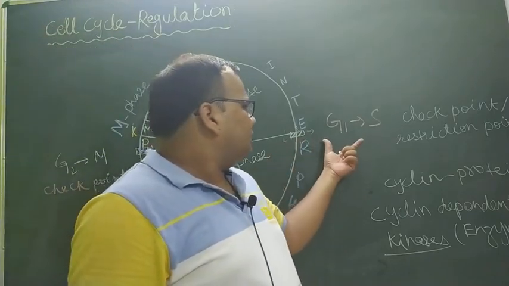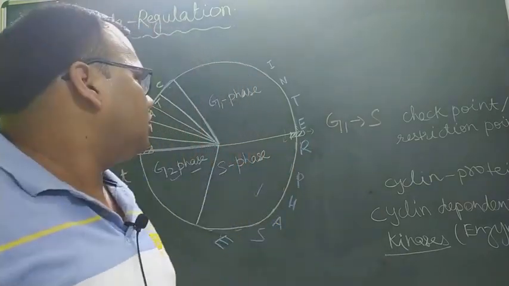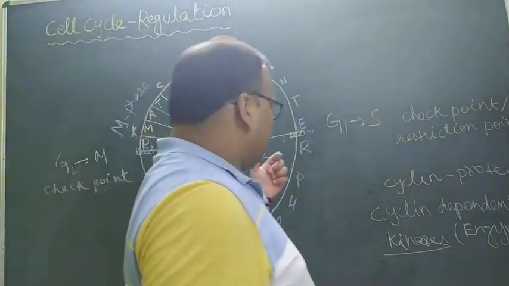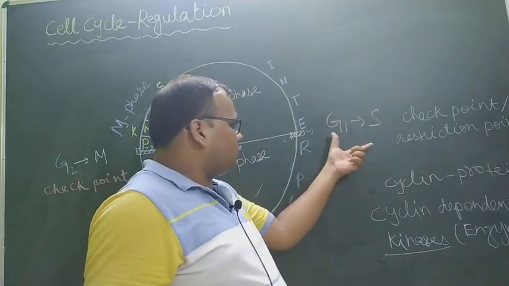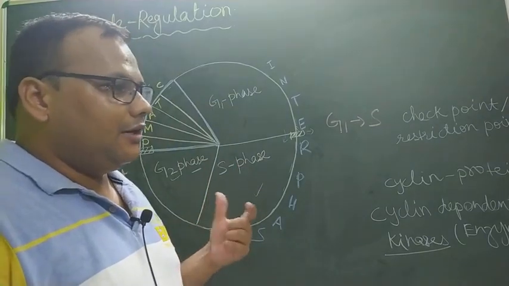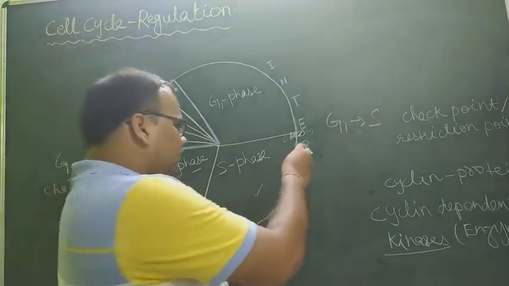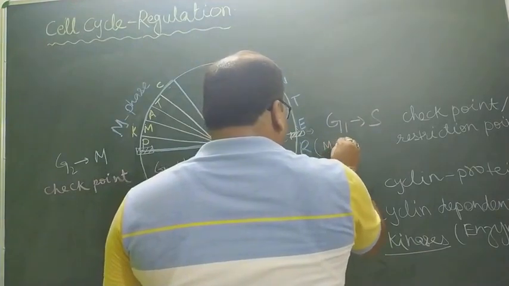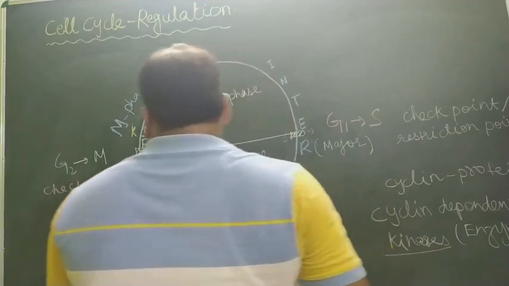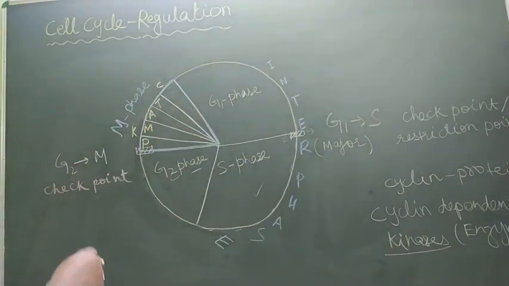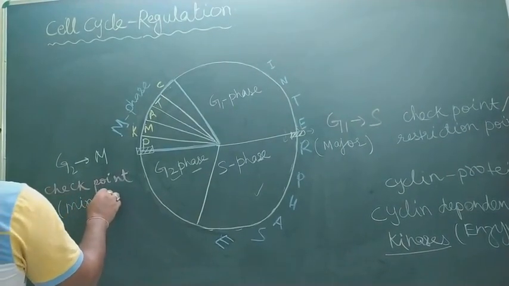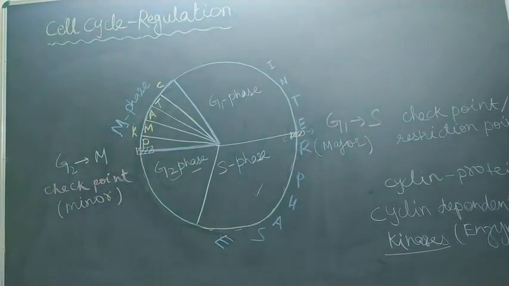This G1 to S phase checkpoint is called a major checkpoint because एक बार if the cell has crossed this checkpoint, then the cell will definitely undergo division. So ये major checkpoint होता है. And G2 to M checkpoint is a minor checkpoint. ये minor होता है. Other name is minor checkpoint.